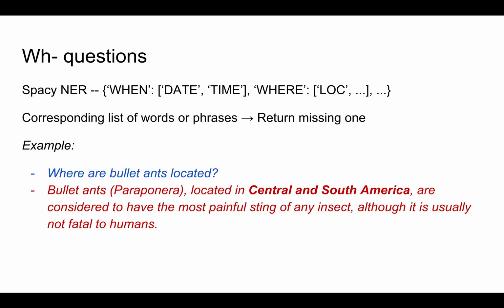To answer WH questions, spaCy is used to get corresponding words or phrases. For example, date and time for when questions and location for where questions. Given one WH word, the system can have a set of entities in the best matching sentence. At last, we return the matching one.